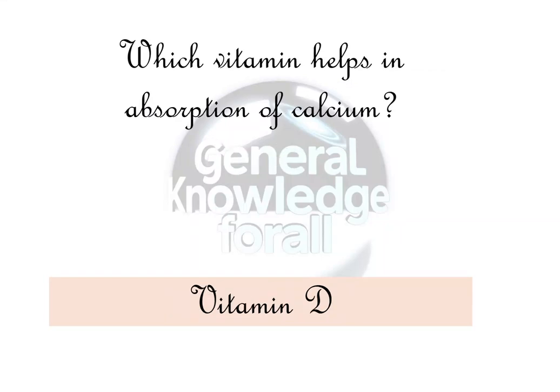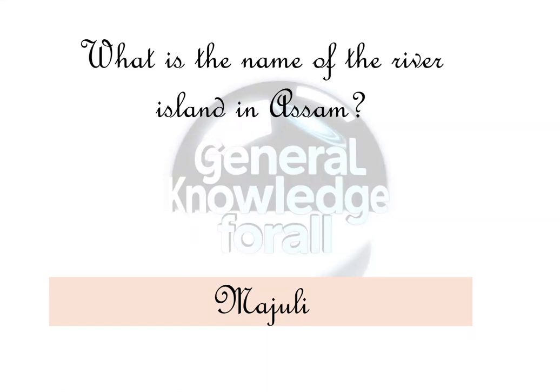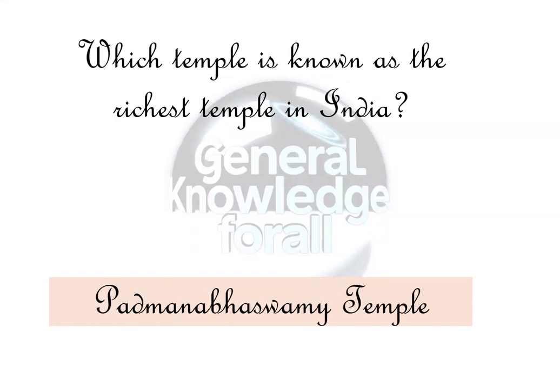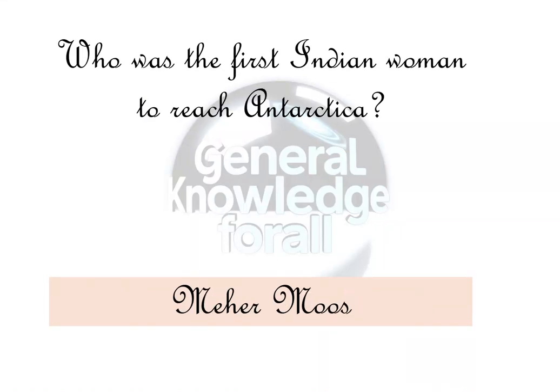What is the name of the river island in Assam? Majuli. Which Indian sportsperson is associated with shooting and won Olympic gold? Abhinav Bindra. Which temple is known as the richest temple in India? Padmanabhaswamy Temple. Who was the first Indian woman to reach Antarctica? Meher Moos. What is the capital of New Zealand? Wellington.